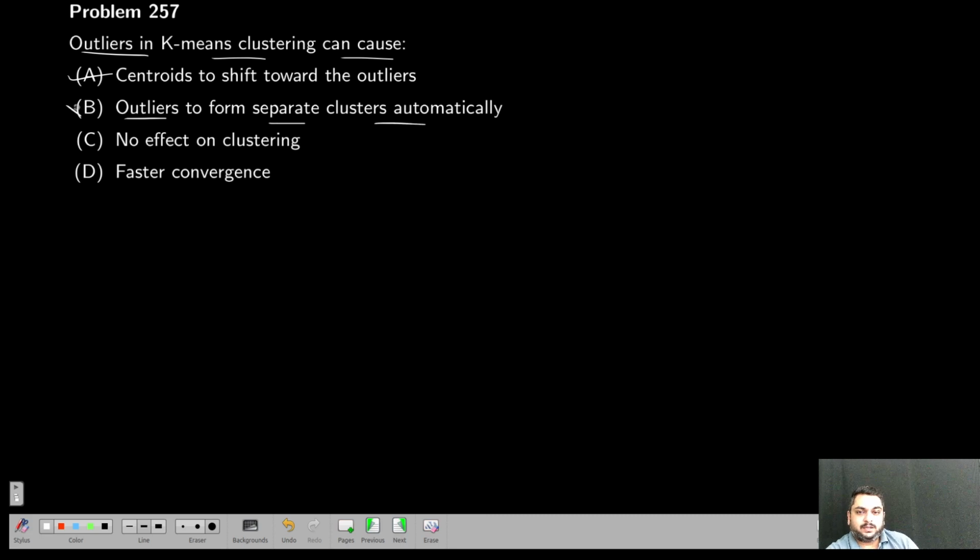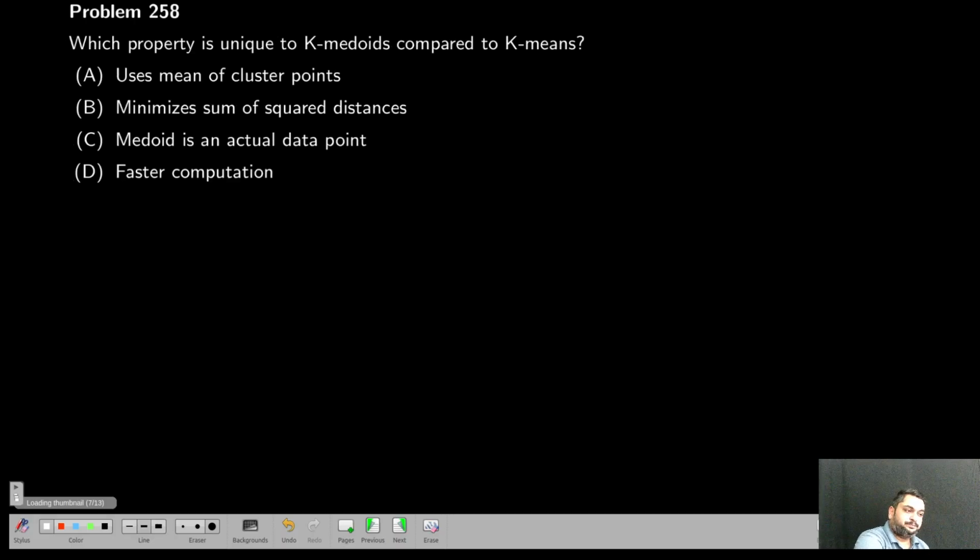No, outliers may not form clusters automatically. That's why it is sensitive to outliers. No effect on clustering? Definitely there is an effect on clustering. Faster convergence? No, since the outlier is far away from our actual centroids or clusters, convergence will take more time because it has to compute many iterations because of the outlier.